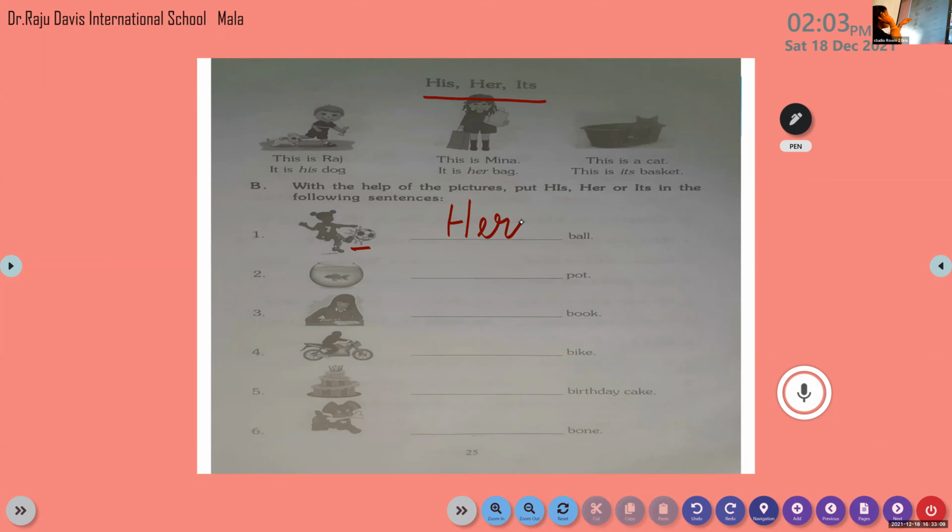Now here you can see that pot. It belongs to that fish. So what do we have to say there? We have to say it is its pot. Yes. Come on, write, Muhammad Aidan. Are you not writing? What about the rest?